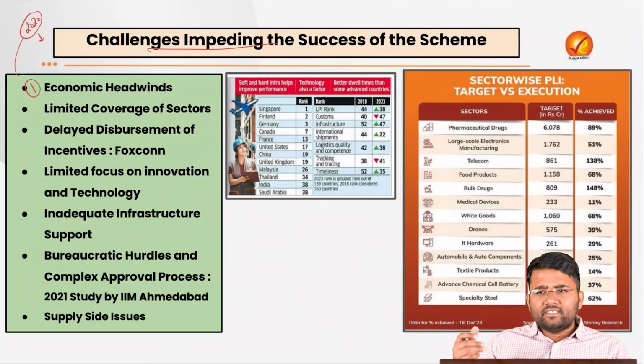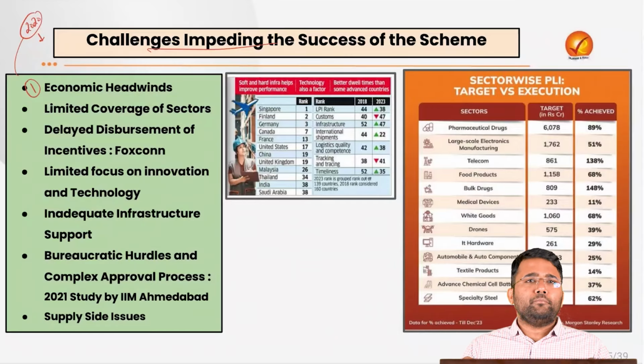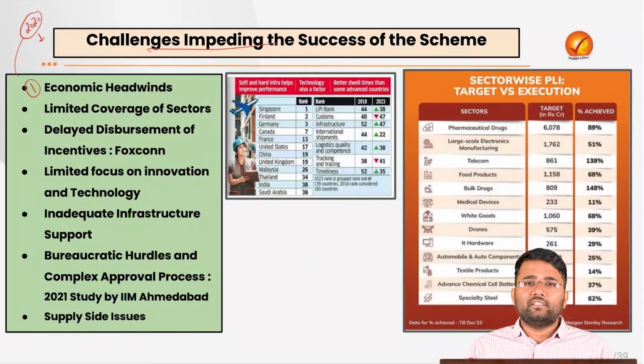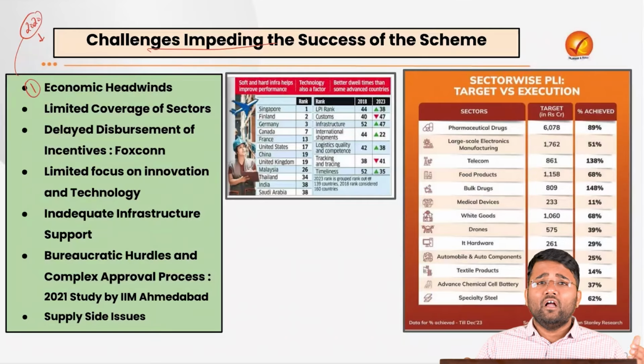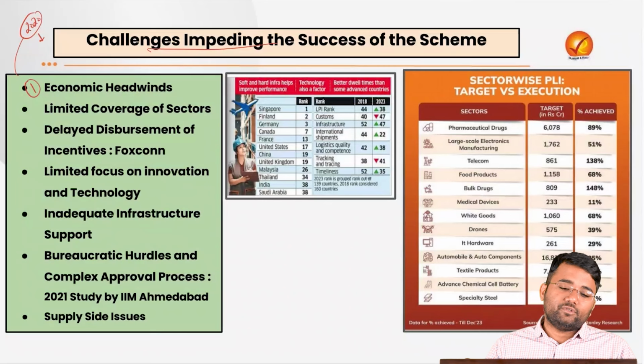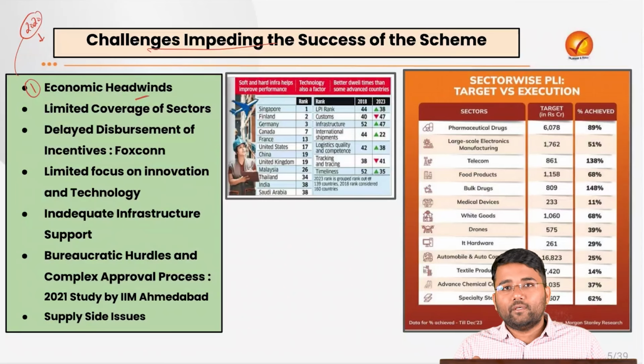Or recent geopolitical tensions that are going on, be it in Greenland, between US and Iran, and between India and Pakistan also. There were certain disruptions in the months of April and May, when India targeted several terrorist sites in Pakistan. So there are different geopolitical complications that the world is facing, and that is also leading to supply chain disruption. So these economic headwinds also impact the success of the PLI scheme.